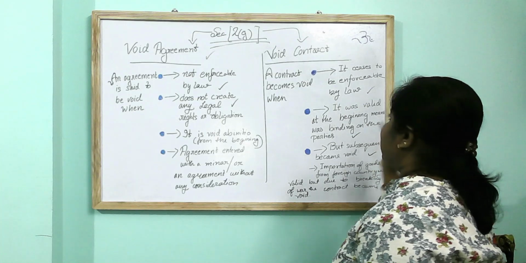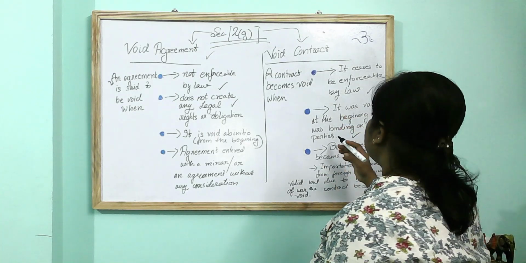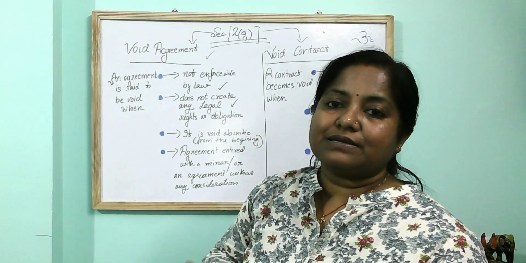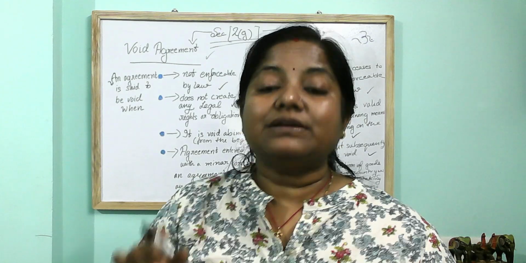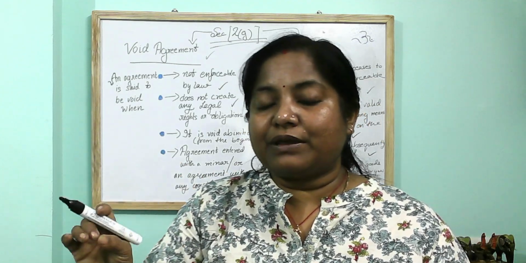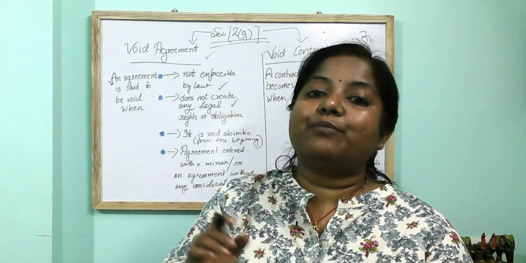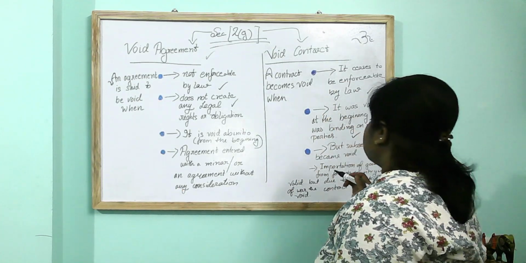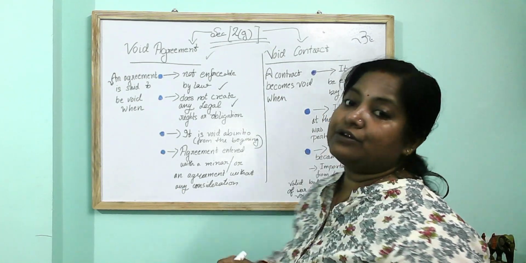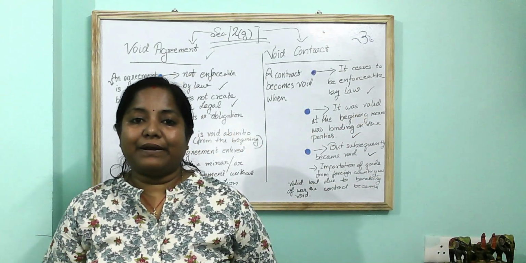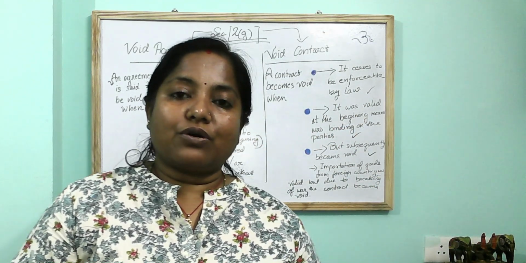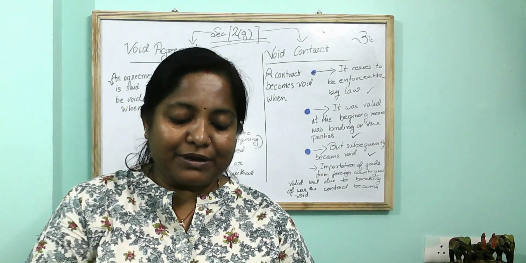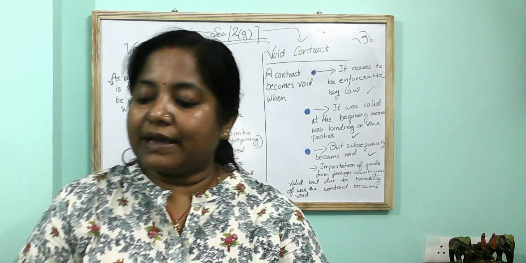It was valid at the beginning, meaning it was binding on both the parties. Let's take A and B. At the time of making the contract, it was valid, and both A and B were bound by the contract. But subsequently it became void due to the happening of an event. So when an event occurred, at that time the contract became void. For example, let's take A and B.